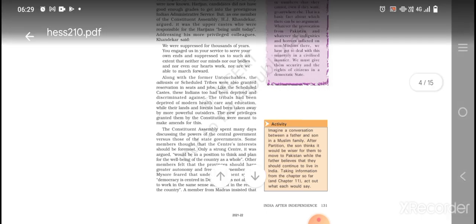Now we are talking about the members of the Constituent Assembly, which, as we know, was made up of members from throughout India. So one of the members from Mysore said that democracy is currently only in Delhi. It has not spread throughout India. So it is not allowed, means they won't be getting the same sense and spirit for the rest of the country to work there with the idea of democracy.